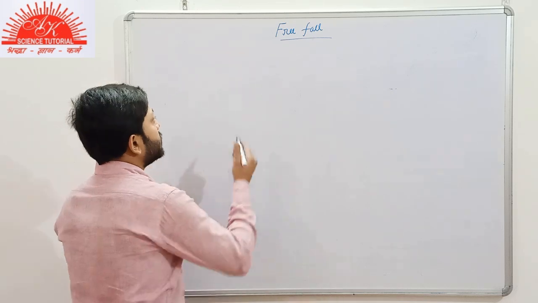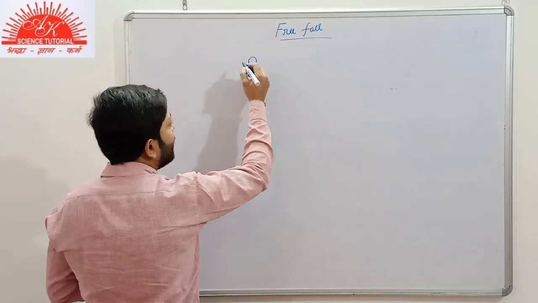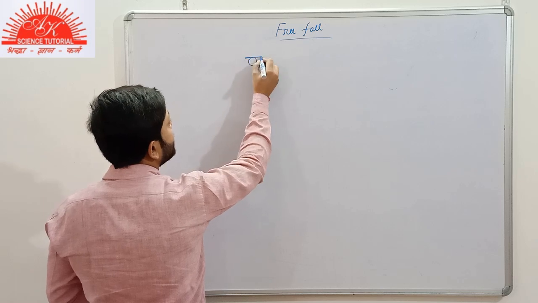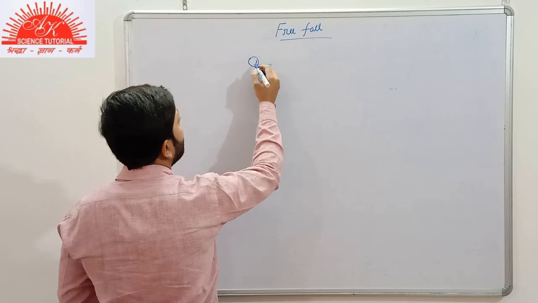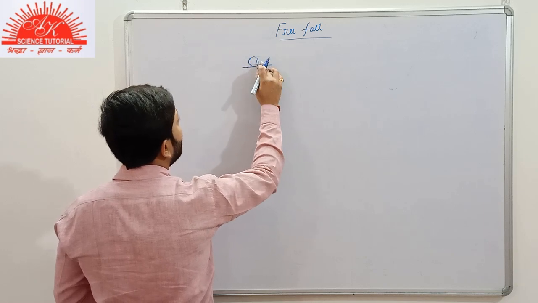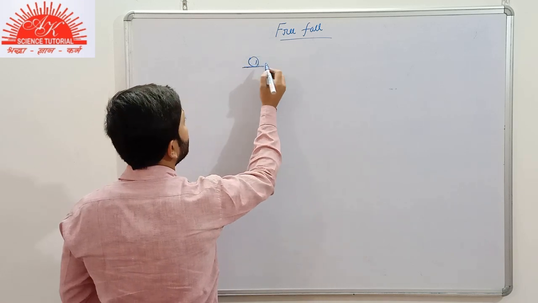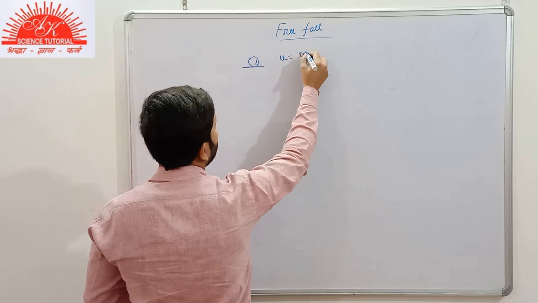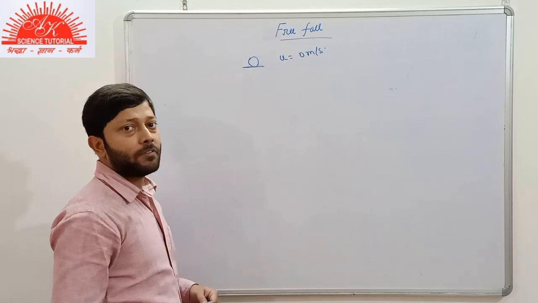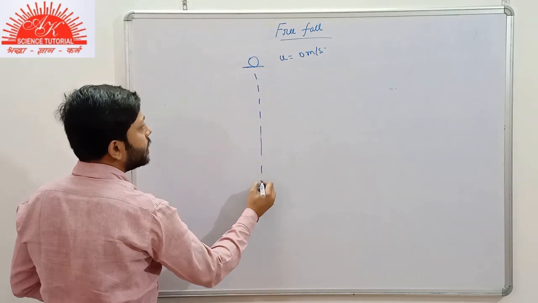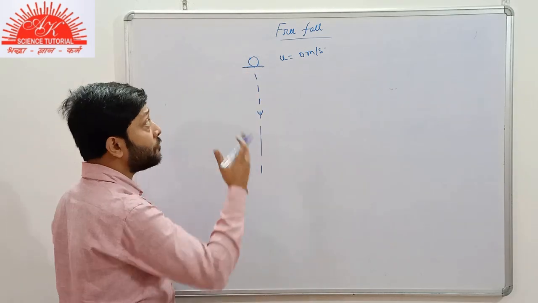So suppose that here we have the ball, any object, and it is held here. It is at rest here. So at this position, the body was at rest. The u, the initial velocity, is 0 meter per second. Now as soon as you leave it, it starts to move in downward direction. It starts to fall freely.